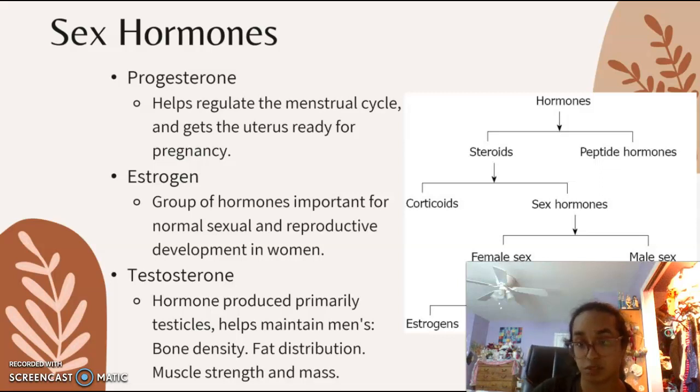There are three main types of estrogen. Estrone, which is the primary form of estrogen that your body makes after menopause. Estradiol, which is the primary form of estrogen in your body during your reproductive years, and is the most potent form of estrogen. And estriol, which is the primary form of estrogen during pregnancy.